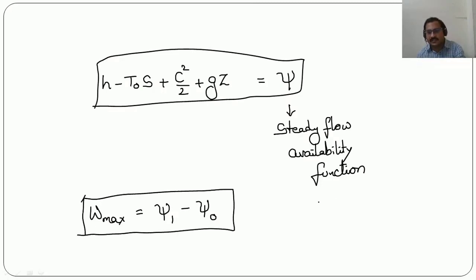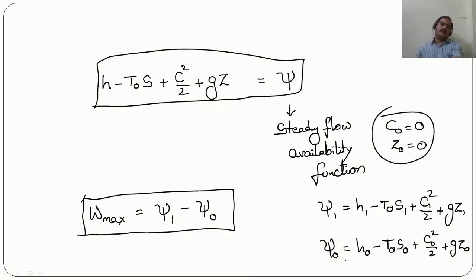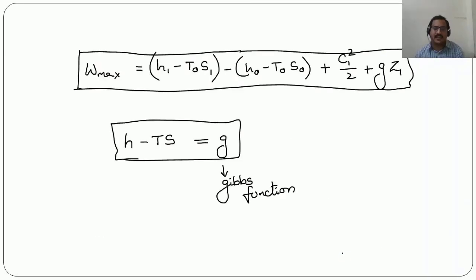Here psi 1 will be H1 minus T0 S1 plus C1 square by 2 plus GZ1, and psi 0 will be H0 minus T0 S0 plus C0 square by 2 plus G into Z0, where C0 is equal to 0 and Z0 is equal to 0. So this is the steady flow availability function, and maximum possible work is psi 1 minus psi 0.